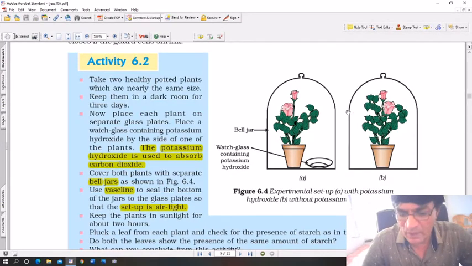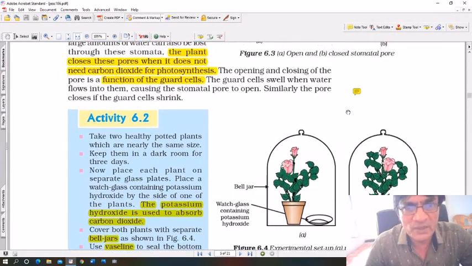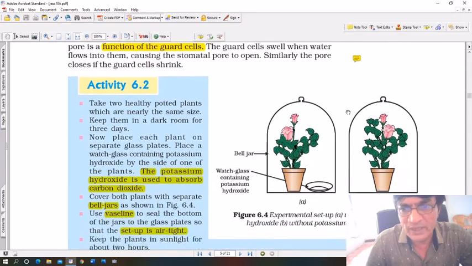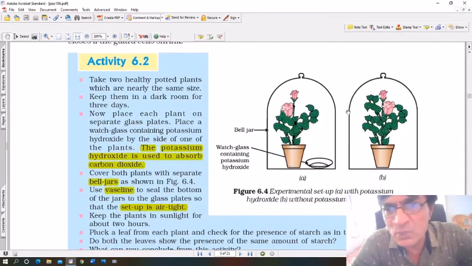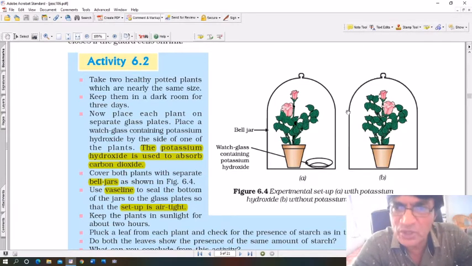Now, if you look at it carefully here, activity 6.2 shows how carbon dioxide is required for photosynthesis. We know different things are required for photosynthesis. Sunlight is required, carbon dioxide is required, water is required, and of course chlorophyll. So by experimenting, you can actually find out why and how these are required.